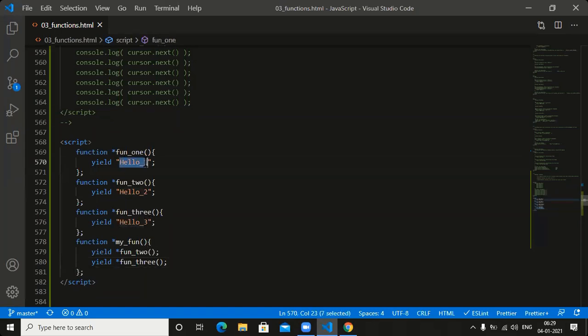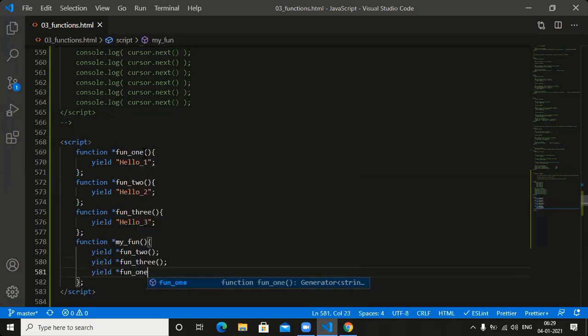Next, I want to execute hello 1. How can we execute hello 1? See this one here. We should be in a position to go for function 1. Yield, what you wanted to place? We need to place function 1. Yield function 1. Automatically we can execute hello 1. Here also, this is the generator function.